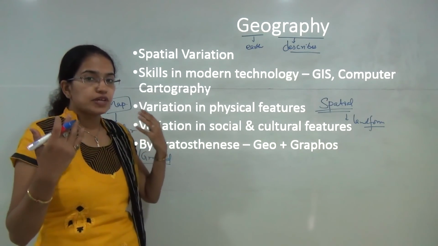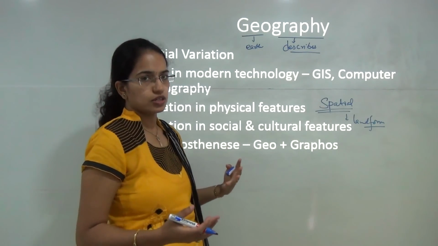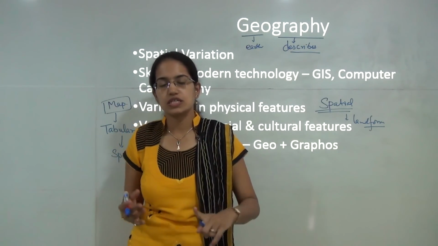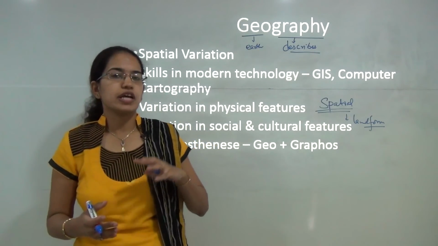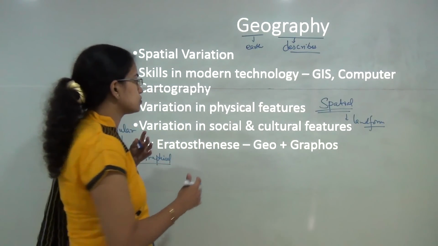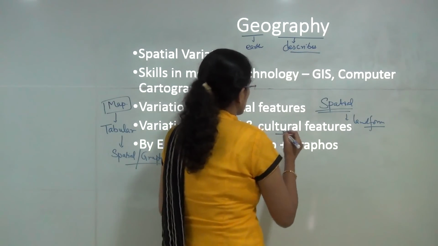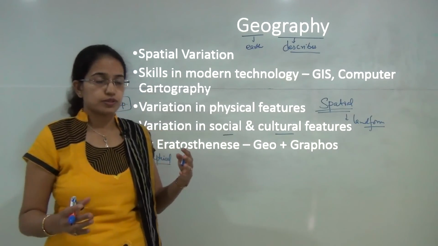Now what type of variations do we understand under geography? We understand variations which are related to physical features, which are related to social features, which are related to cultural features, so on and so forth.